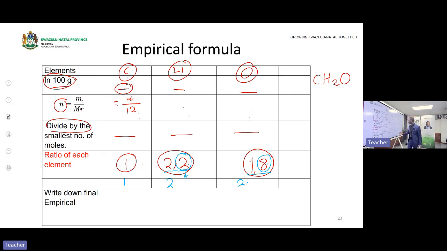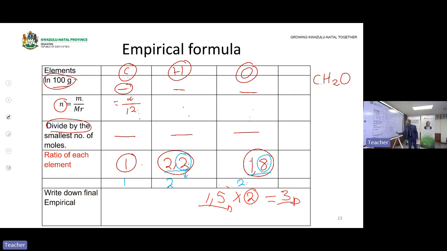But there is an exception. The exception is when you get a number that is 1,5. If you get a number that is 1,5, you do not round up. Yes, we said that if the number is less than 5, you round down. If it is greater than 5, you round up. But here it is equal to 5. The number after a comma is equal to 5. Then what do you do? You multiply by a factor that will give you the whole number. Here it's 1,5. If I multiply by 2, 2 is a factor that will give me the whole number. If I say 1,5 multiplied by 2, it will give me 3. And this 3 is a whole number.